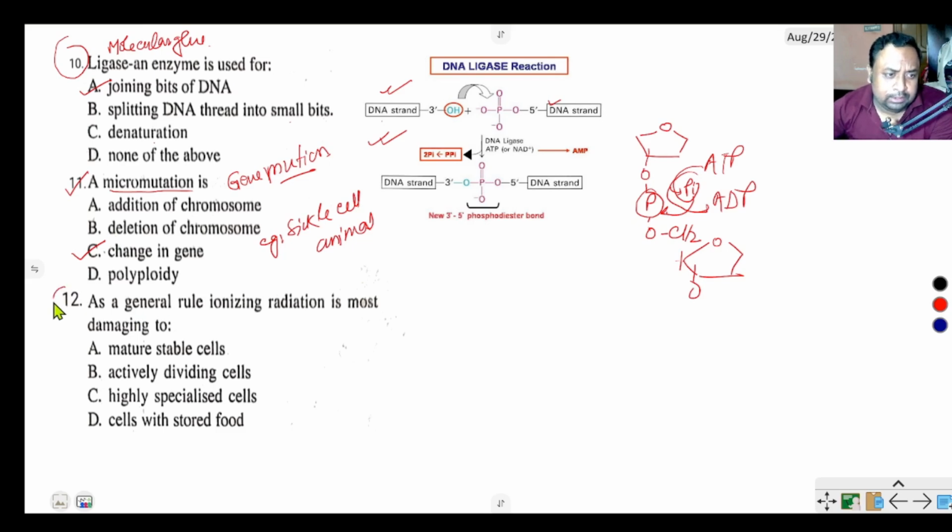Question number 12 says, as a general rule, ionizing radiation is most damaging to mature stable cells, actively dividing cells, highly specialized cells, or cells with stored food. The ionizing radiation mostly affects the actively dividing cells, especially during the S phase of interphase, when DNA replication occurs.